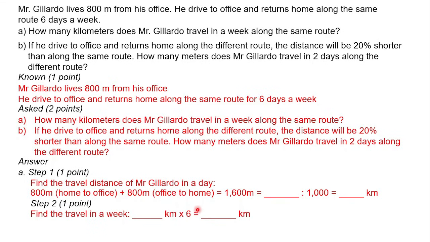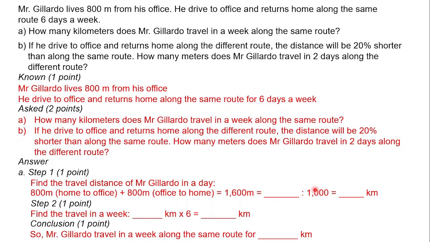Then you can find the total distance Mr. Gilardo travels for a week, which is 6 days. So Mr. Gilardo travels in a week along the same route about blah blah blah kilometers. Okay. Just remember, just understand about it.